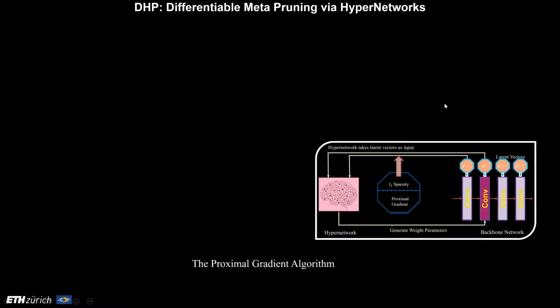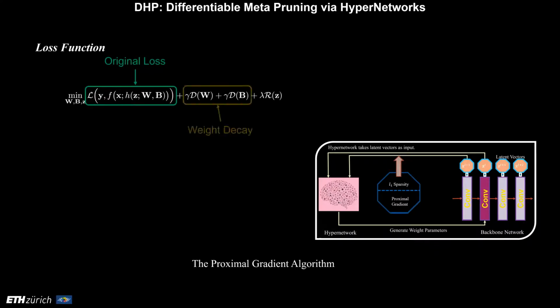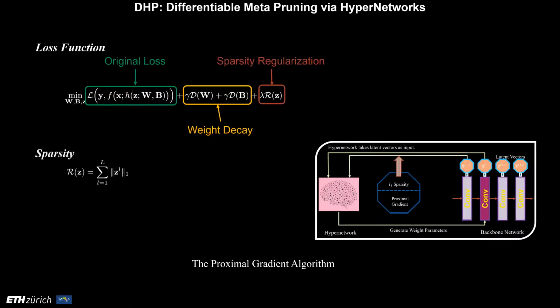As said, L1 sparsity is applied to the latent vectors to solve the sparsity regularization problem. Proximal gradient solver is used. Here is the loss function. The L term is the original loss, D is a rate decay, and R is a sparsity regularizer. In this paper, R has the form of L1 norm. The parameters W and B are updated with standard gradient descent algorithms.